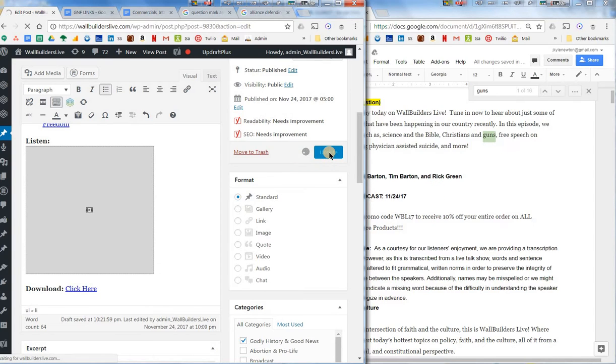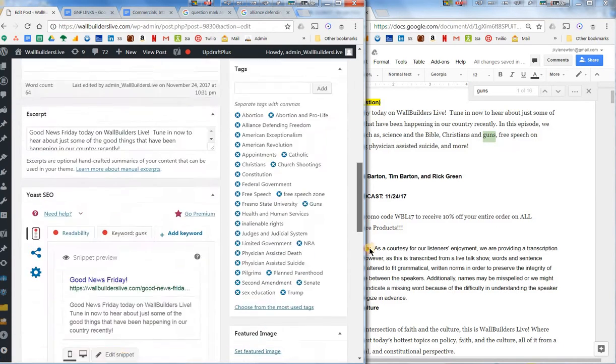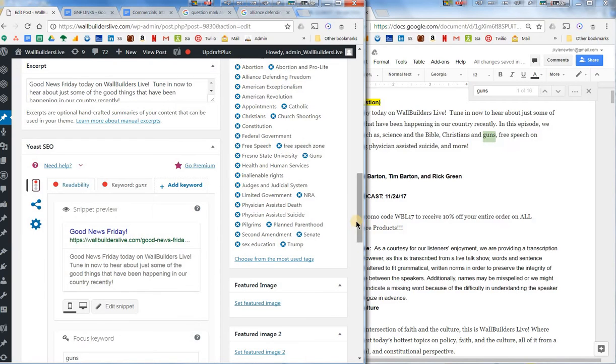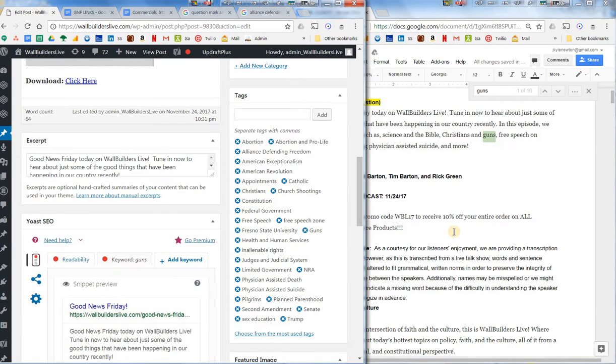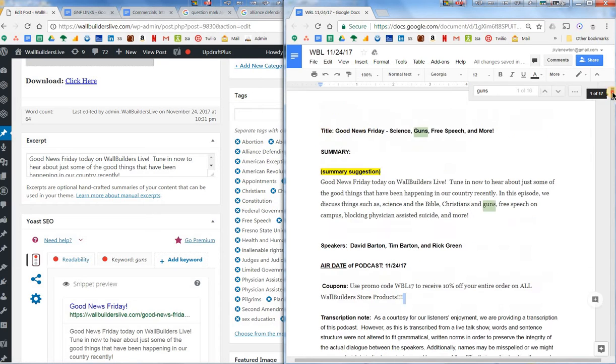And I update frequently because sometimes it will log out and then you'll lose some of the edits that you've made, especially your tags, and so that will be upsetting. So I usually update very often. Okay, so going back to here, now I know that guns is going to be my keyword. Now I want to make sure that guns is going to be in the title, and look at you, you've already put it in the title. So that is perfect.